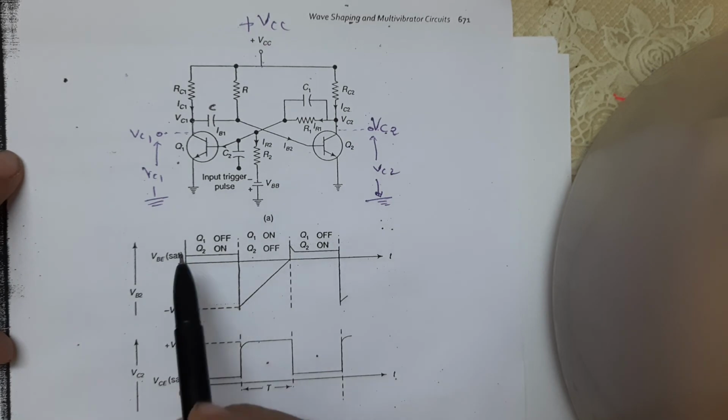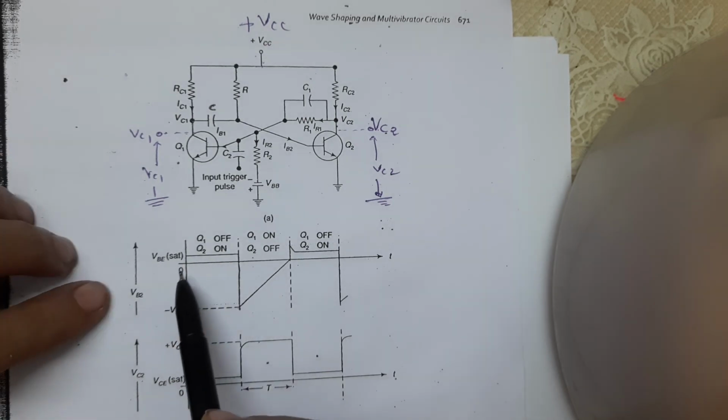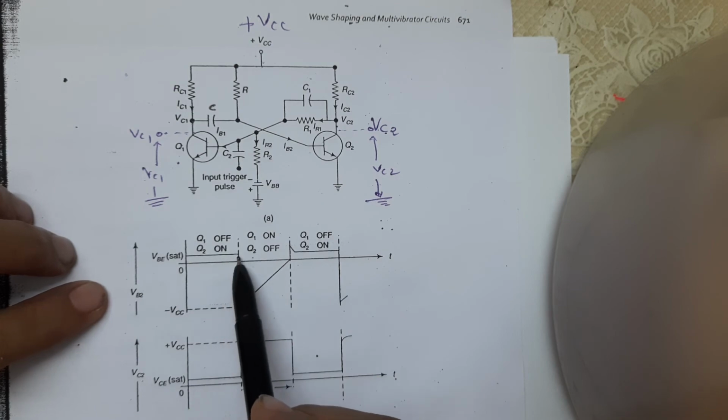Plus VCC, whatever supply we are applying. So up to VCC, it is in on condition. And the base voltage is nearly less than zero, and the base emitter voltage VBE of Q2 is also in saturation mode.